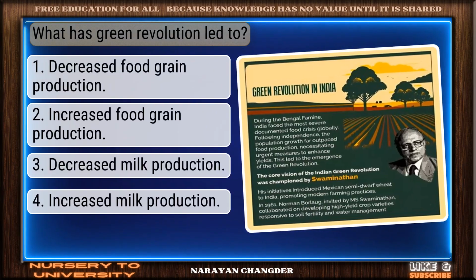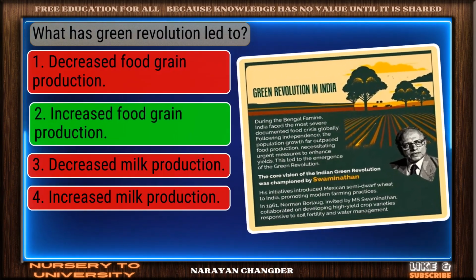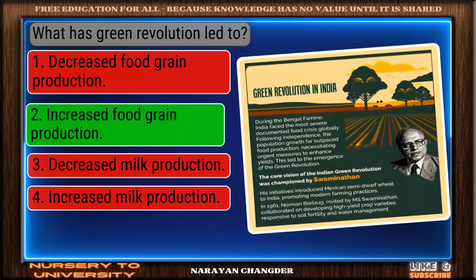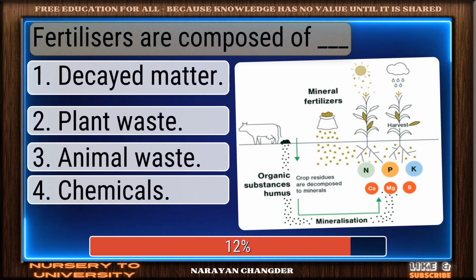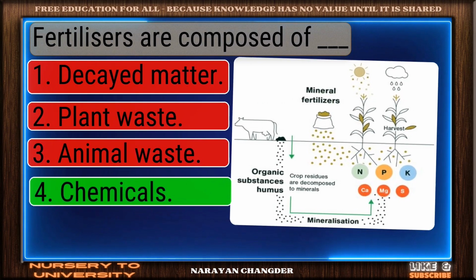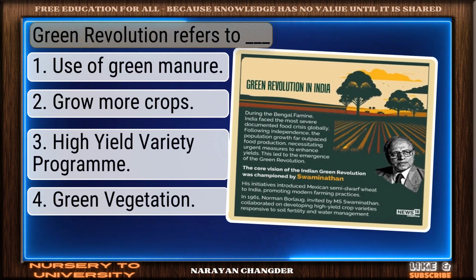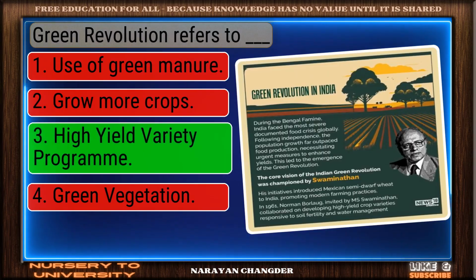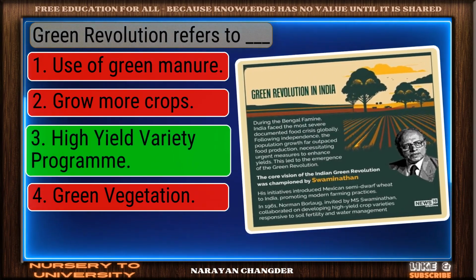Question number 121. What has green revolution led to? Well reasoned. Increased food grain production is the correct choice. Question number 122. Fertilizers are composed of dash. Well done. Chemicals is the right choice. Question number 123. Green revolution refers to dash. Excellent choice. High yield variety program is the right answer.